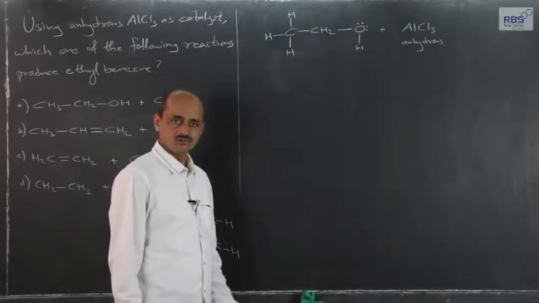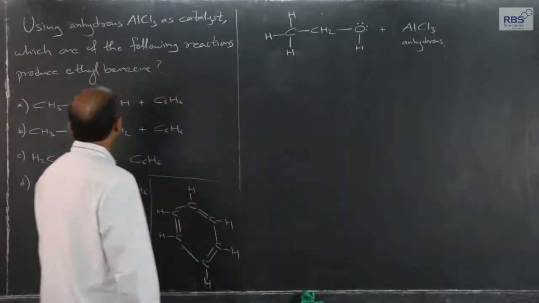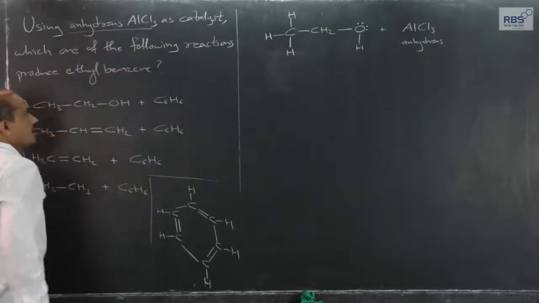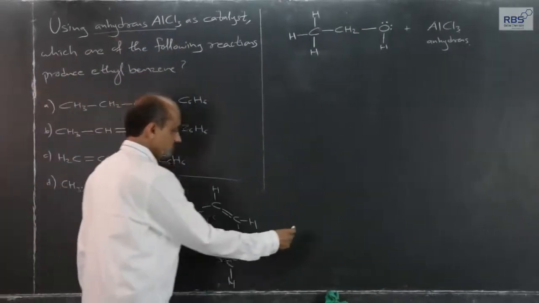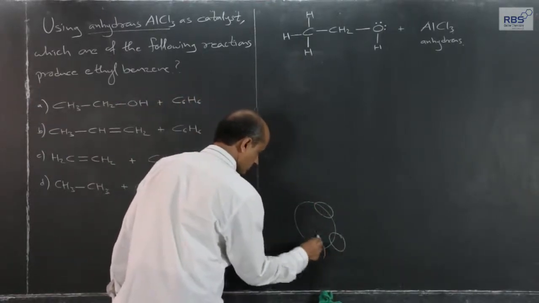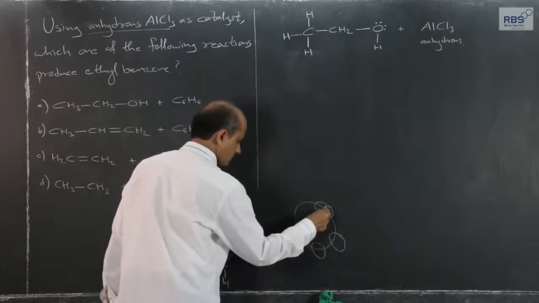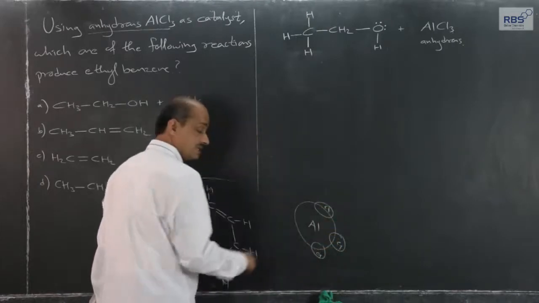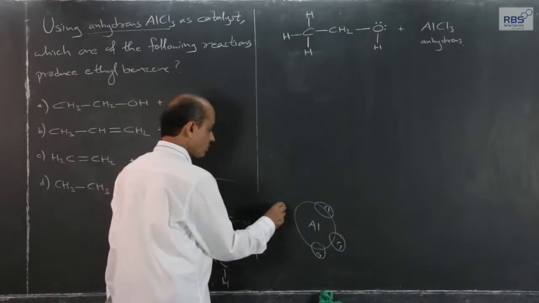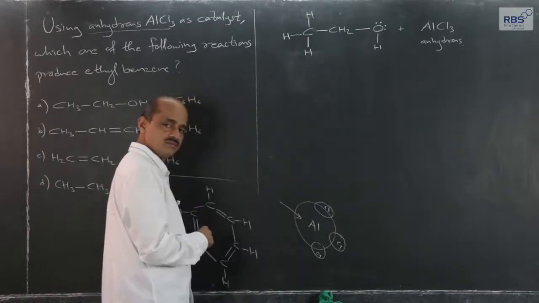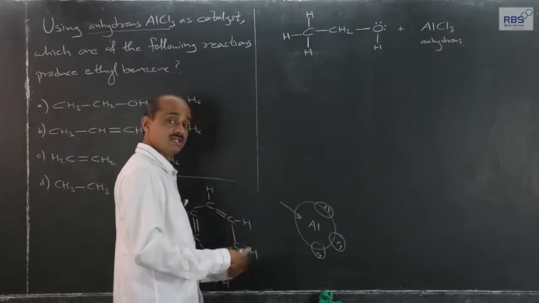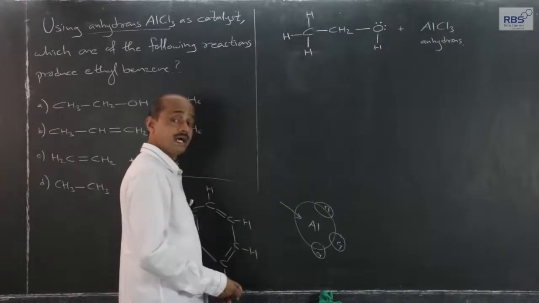Let us consider one more interesting question. Using anhydrous AlCl3, AlCl3 in short, let me explain. Aluminium is an example of incomplete octet, so it has a tendency to accommodate a lone pair, and because of that some reagents are developed, but it should be anhydrous.